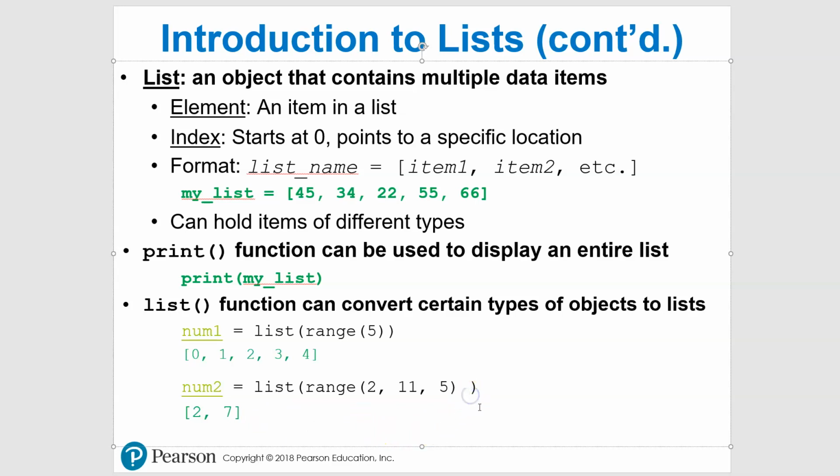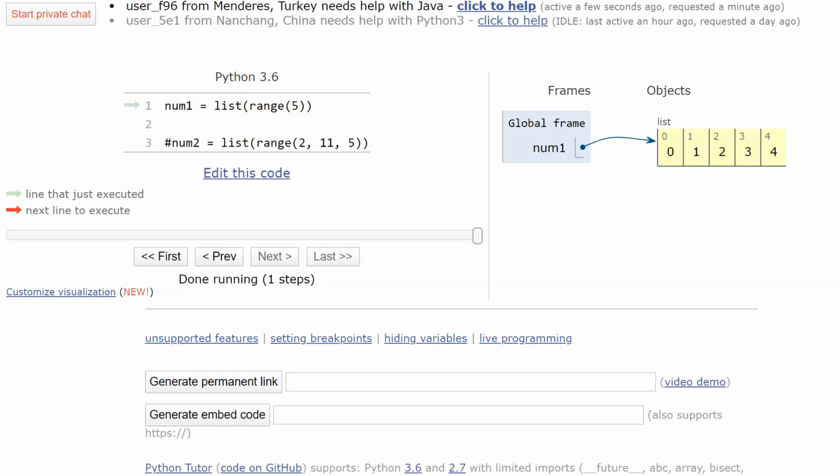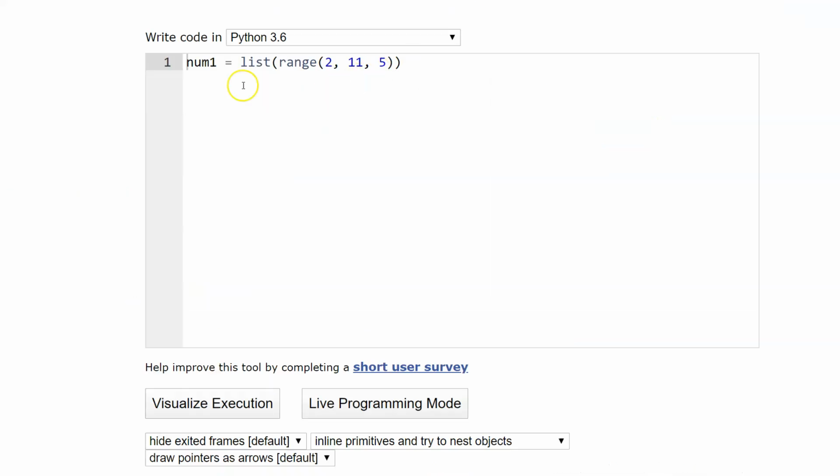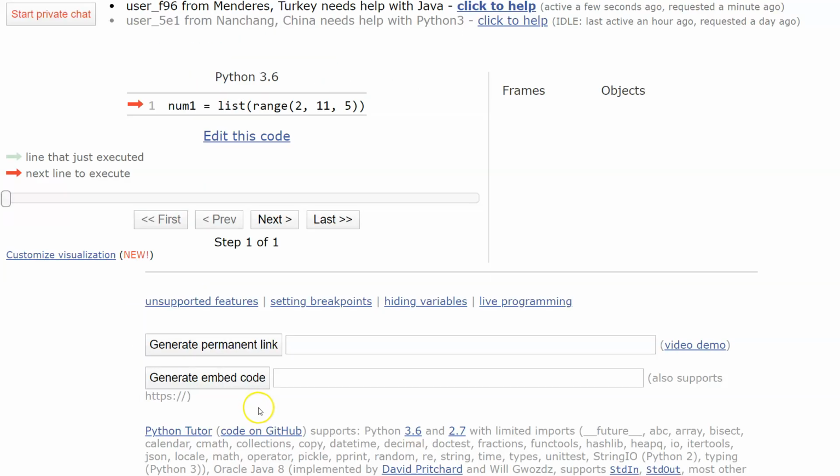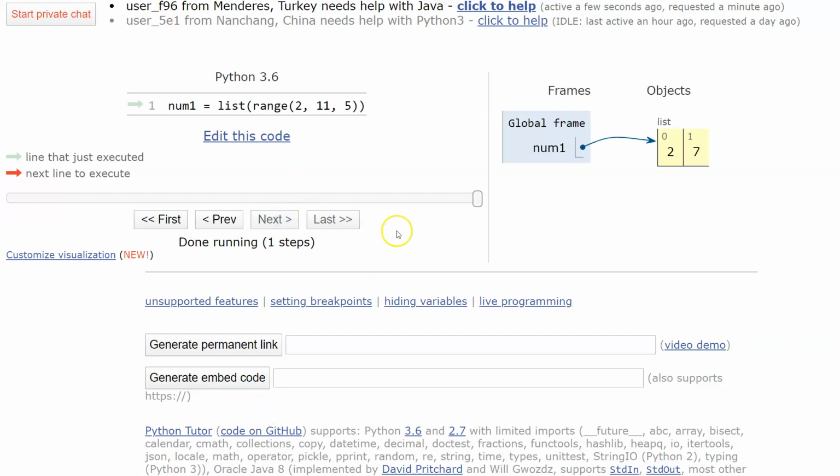Okay. So if we go take a look at this link right here, I'm just going to pop back over to this piece right here. You can actually just uncomment this and use this if you'd like, but I'll go to a new page. So here we go. Running this through, I'm going to hit visualize, and as soon as I hit next, boom, there's our list. 2 and 7 are created.